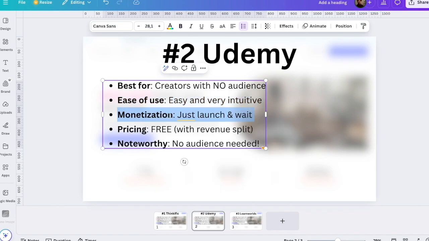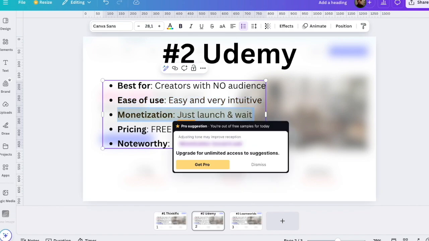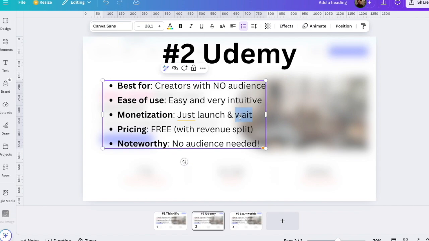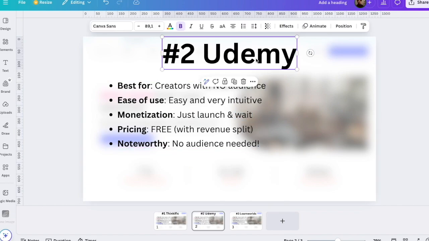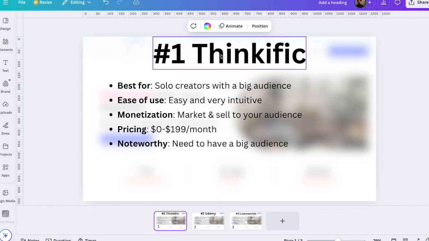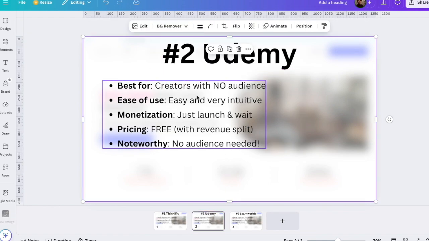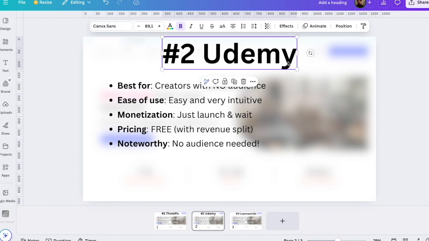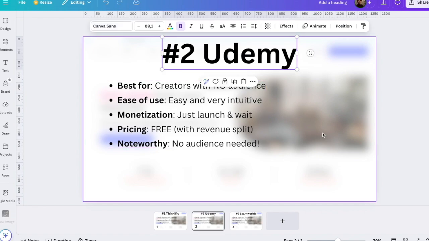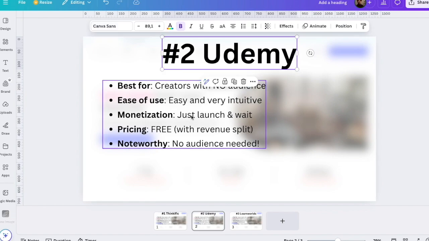Then also when it comes to monetization, all you need to do is create a course, launch it, and just wait, because Udemy has a huge built-in audience. So this is completely different to Thinkific. There is no audience in Thinkific, but on Udemy there is one. And they're using social media, advertisements, SEO, and all that kind of stuff to promote your content. And also they have a huge student base that are interested in courses all the time. So all you need to do is launch a course, and they will take care of the marketing.